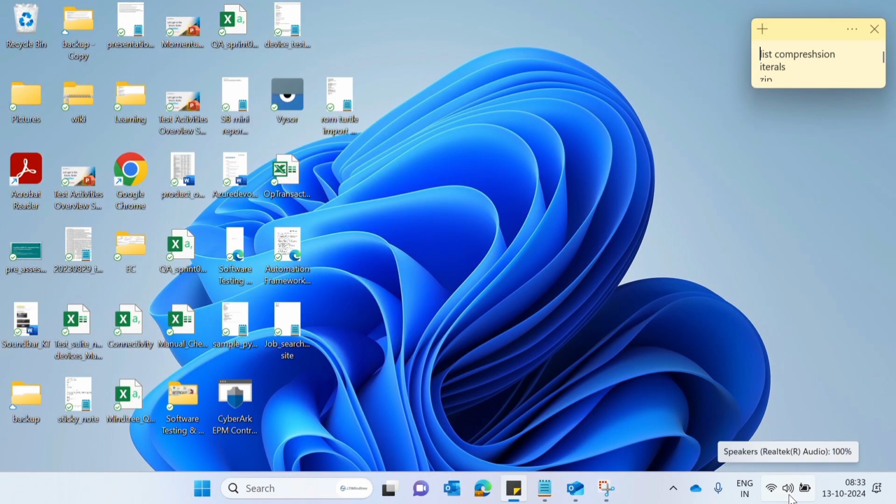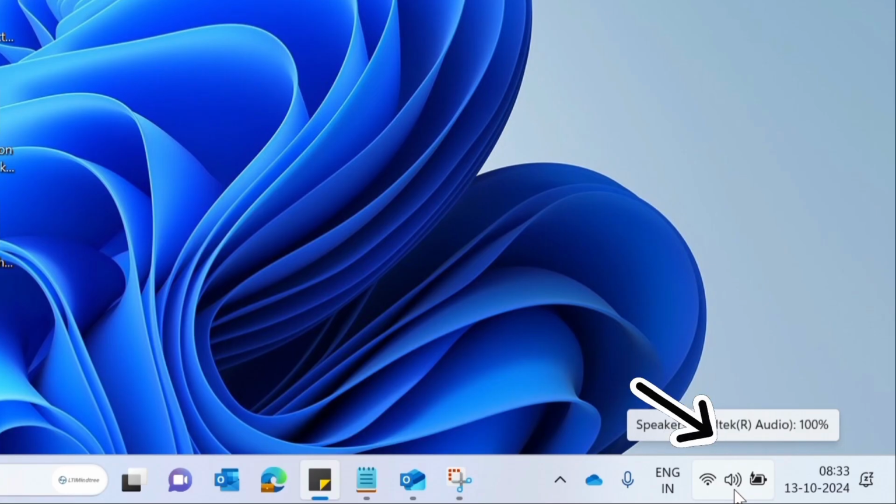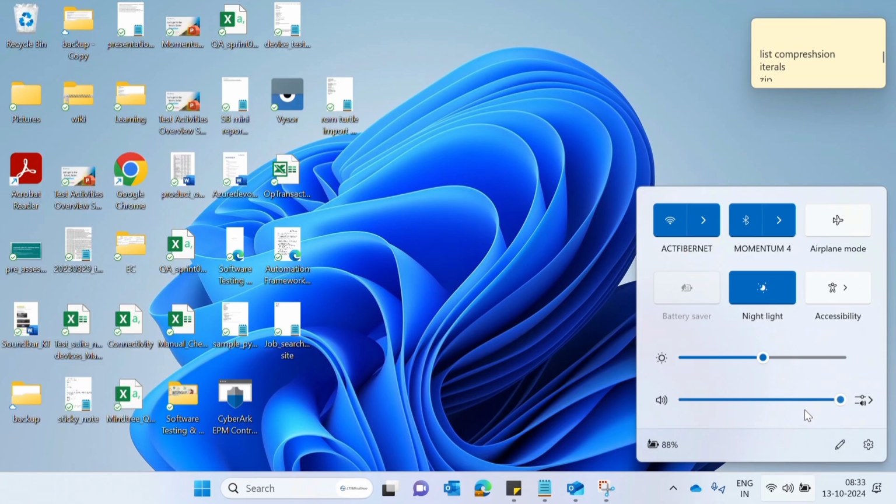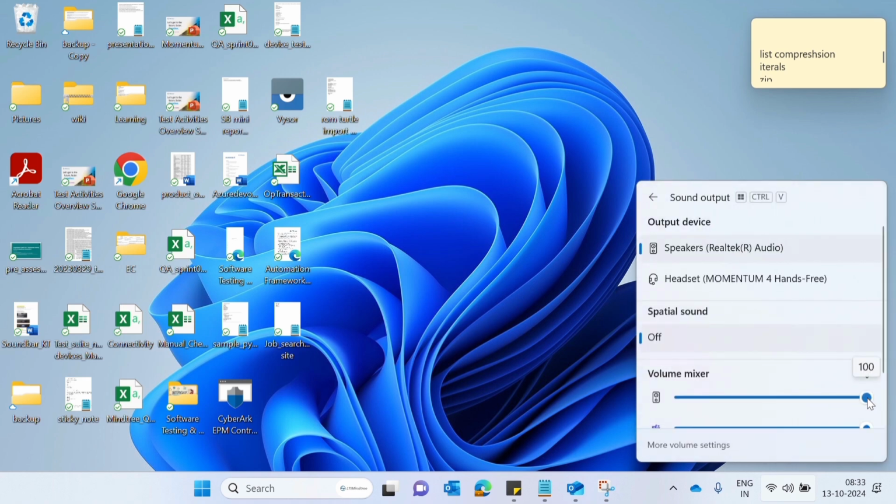Hi, you have a connected BT headphone but you cannot hear the sound, then this video is for you. Click on the sound icon, then click on the sound setting. Here you will get two options. One is your BT headphone, another is PC. Click on your BT headphone. Now you are able to hear the sound.